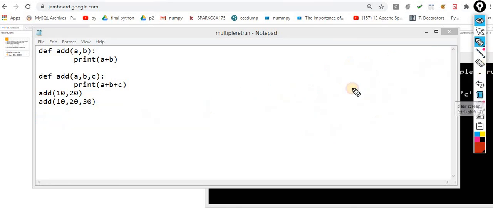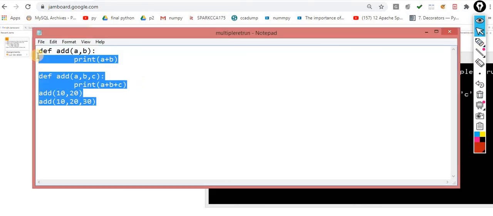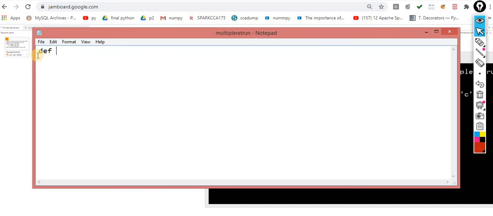Now understand how I can use it. For example, I am making a function called sum, with asterisk a. The logic is same. Now your picture would be more clear.